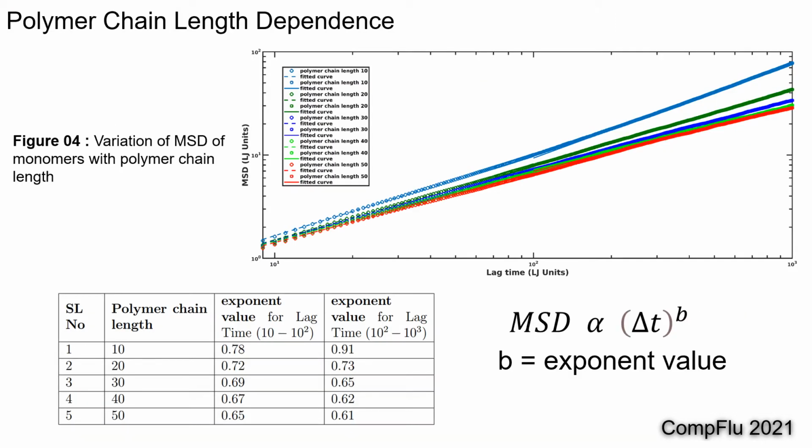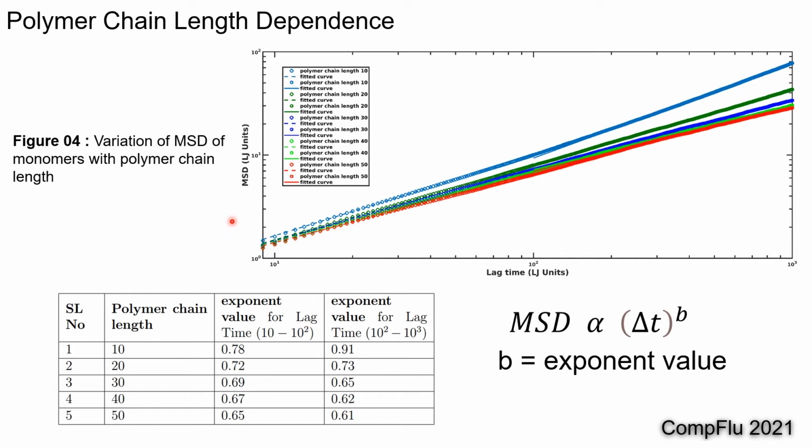In order to study the effect of polymer chain length on diffusion of monomers, I have created 5 different configurations. Each consists of an equal number of monomers, that is 250,000, but the polymer chain lengths are different, starting from 10 monomers per polymer chain to 50 monomers per polymer chain.